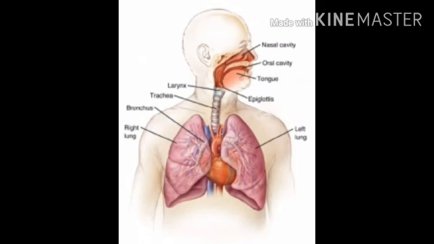When we inhale air, it passes through our nostrils into the nasal cavity. From the nasal cavity, the clean, moist and warm air passes into the trachea, or we can say the windpipe. The trachea branches into two thinner tubes called bronchi, which enter the lungs. The lungs are present in the chest cavity, which is surrounded by ribs. The muscular diaphragm forms the floor of the chest cavity. Breathing involves the movement of the chest and diaphragm.